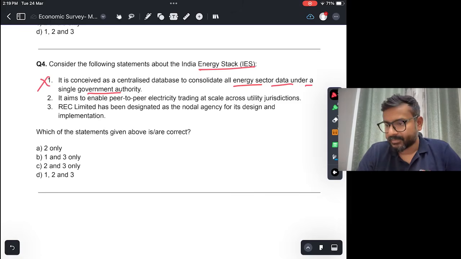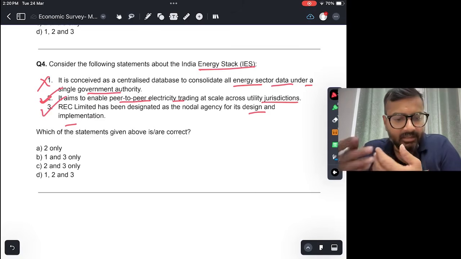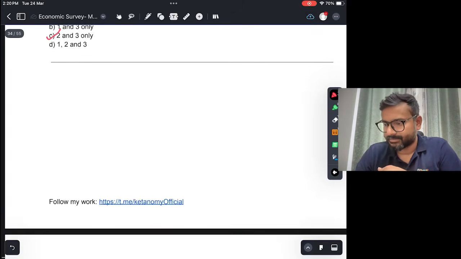Second, it aims to enable peer-to-peer electricity trading at scale across utility jurisdictions. This is correct. Okay, ये जो इंडिया एनर्जी स्टैक है उससे पीयर टू पीयर इलेक्ट्रिसिटी ट्रेडिंग हो सकता है. REC Limited has been designated as the nodal agency for its design and implementation. So again, this is true. Okay, REC Limited है, that is designated as the nodal agency. So the answer would be C, 2 and 3.